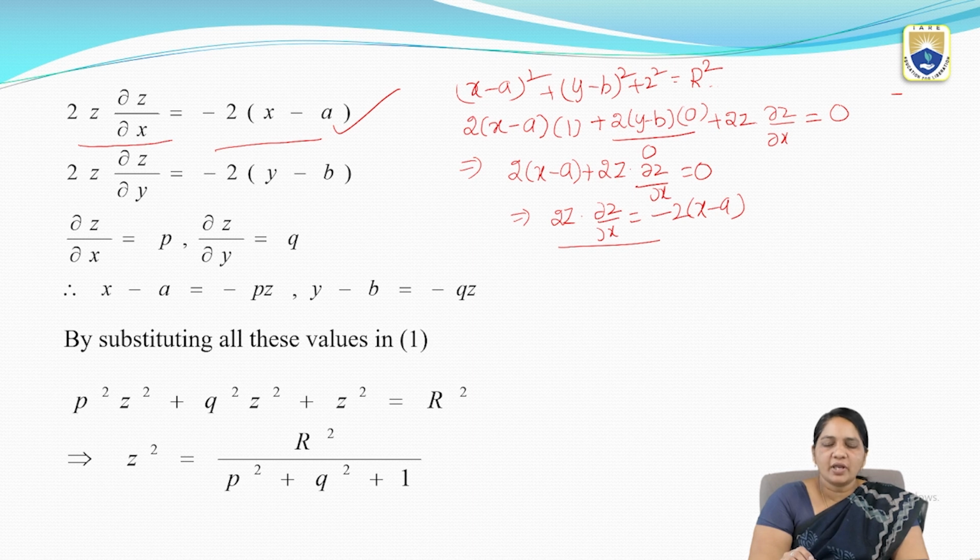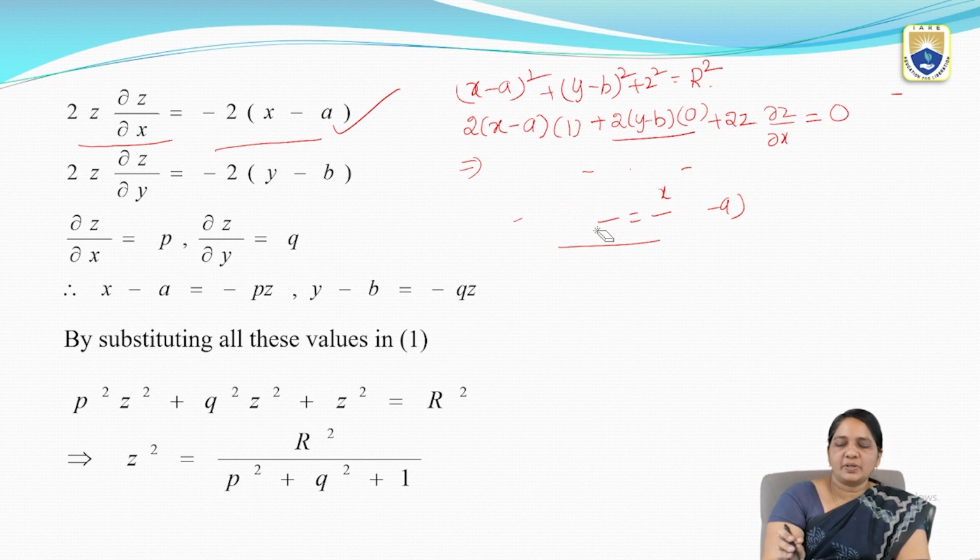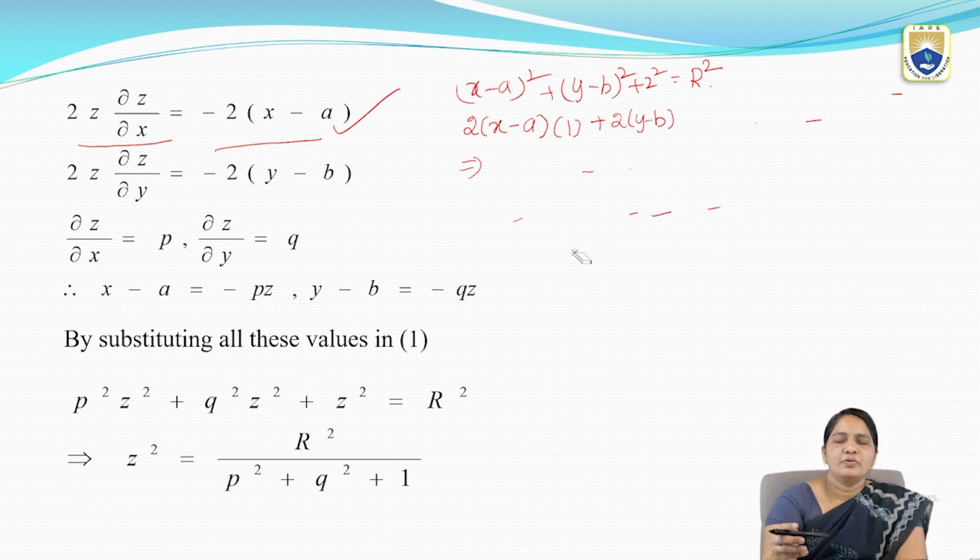In the same way, I am going to do partial differentiation with respect to y. So you can observe here, with respect to y, I am doing 2(x − a), and its derivative is 0, because when I am doing with respect to y, x is treated as constant. So this total term is 0.